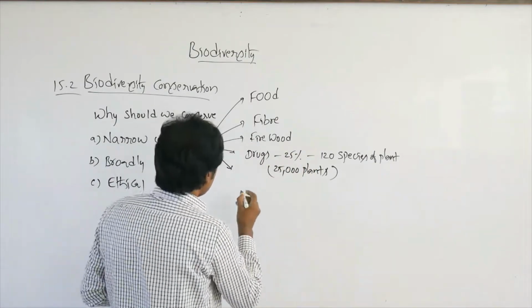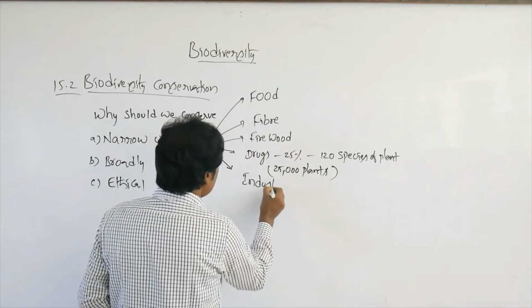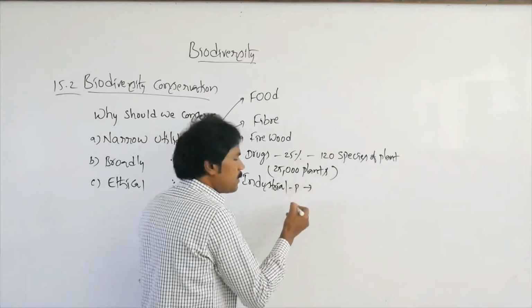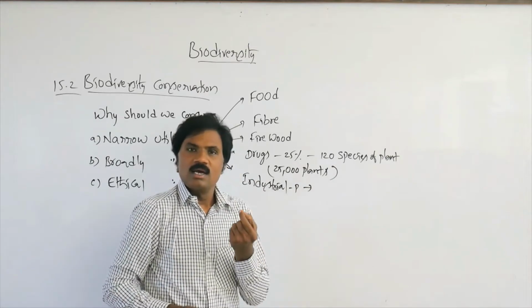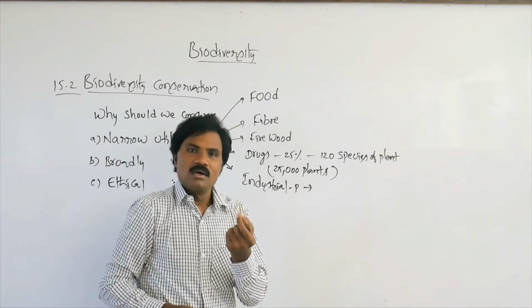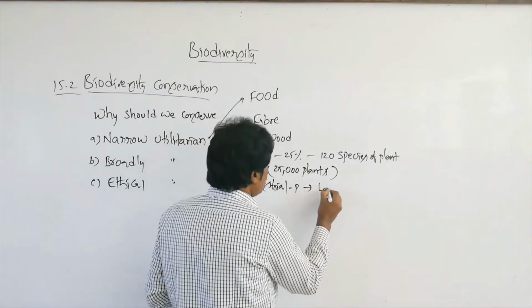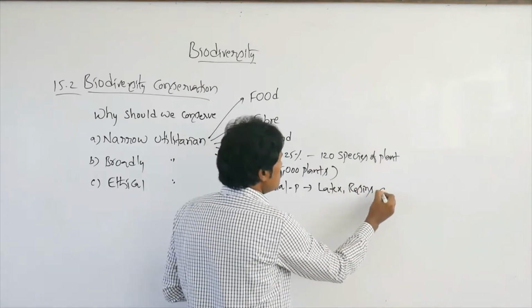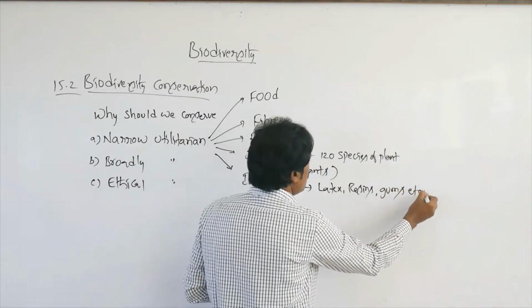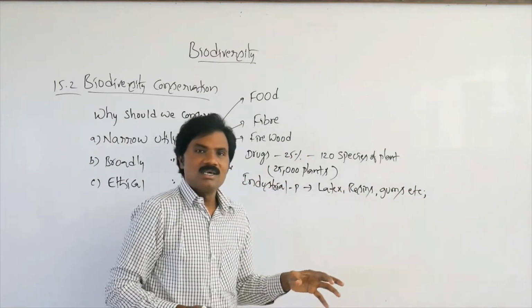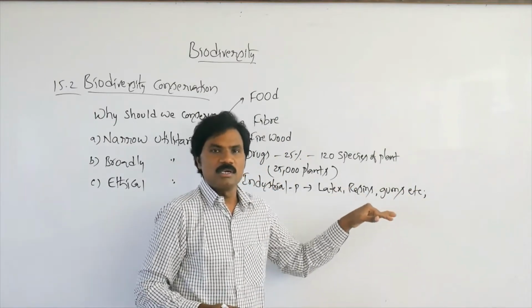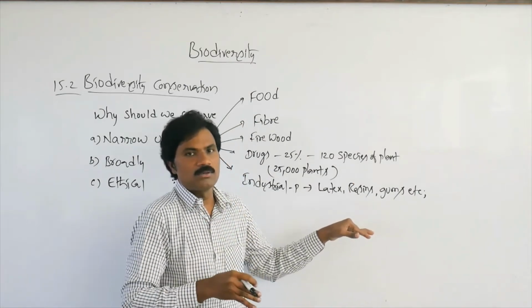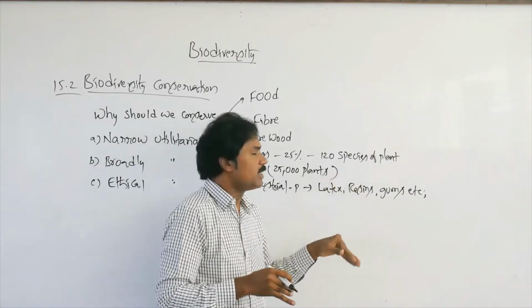Then, along with this, industrial purposes. In industrial purposes, like latex, resins, gums, dyes, different types of materials, or in the form of scent, all these are used for industrial purposes. They are also utilized from plant material.